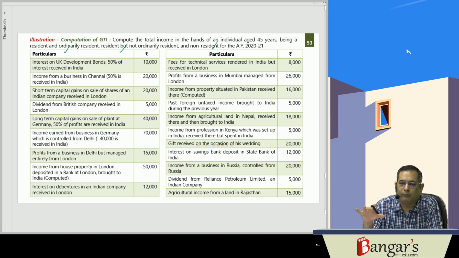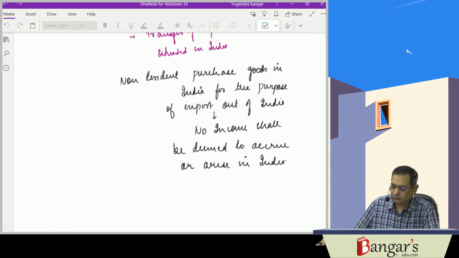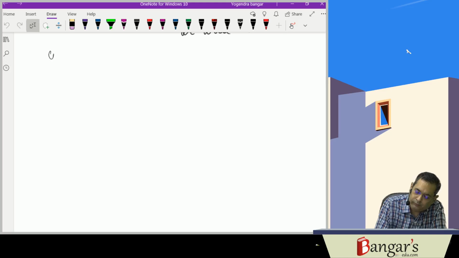We are required to compute the total income if the person is a resident, if he is a NOR, or if he is a non-resident. So we'll be discussing this now. This is the computation of total income.